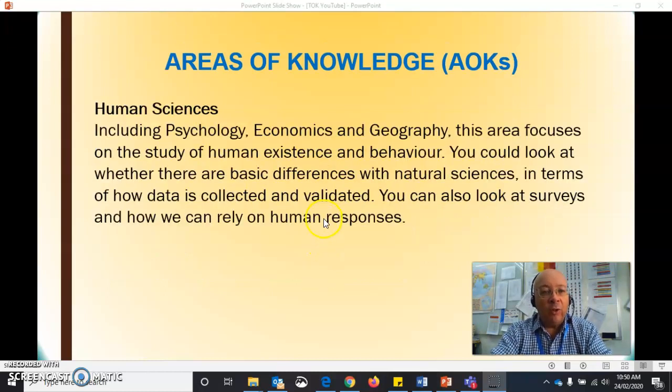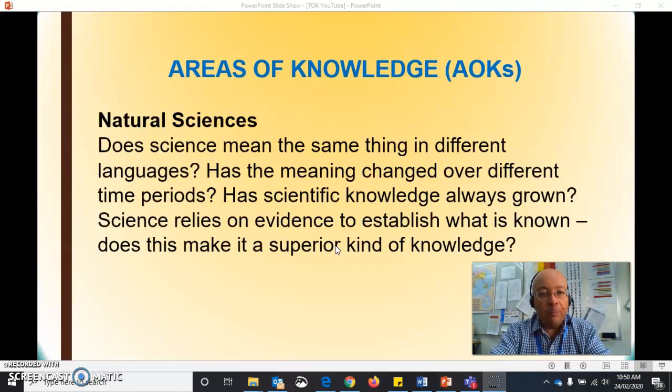Human sciences, this is in psychology, economics and geography, this kind of area, looks at the study of human existence, so you could look at the differences between this and, say, natural sciences in terms of how we look at data and how we validate data.